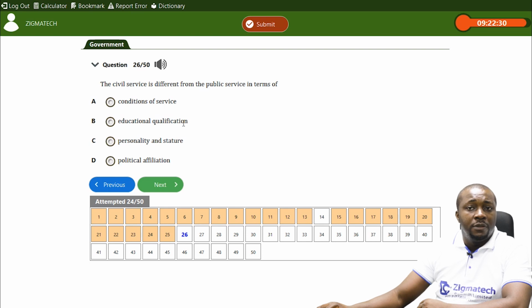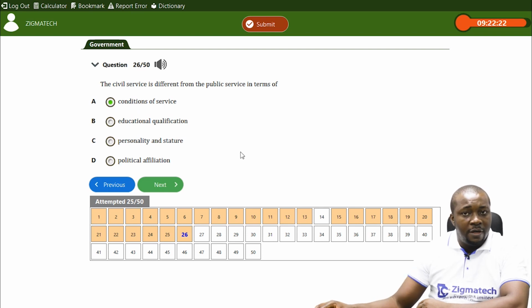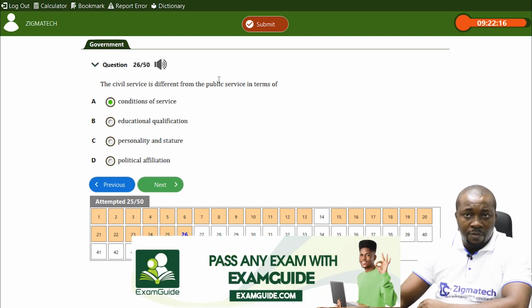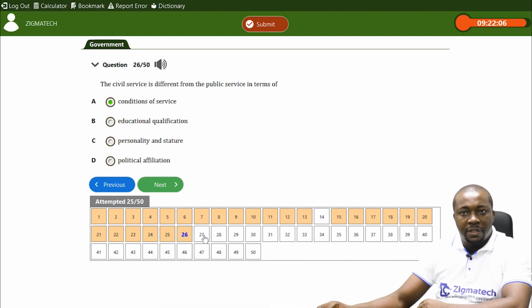Of course, the kind of people you have in the public corporation, you have them in the civil service. Conditions of service are different between the public corporation and the civil service. Public service here represents public corporations that we are taught. So the conditions of service are quite different for their personnel.